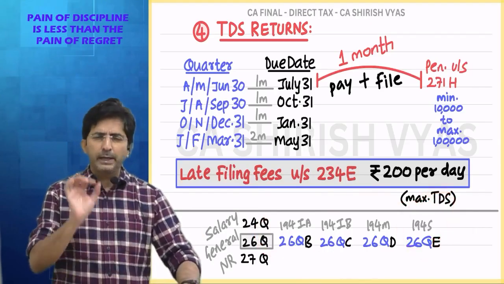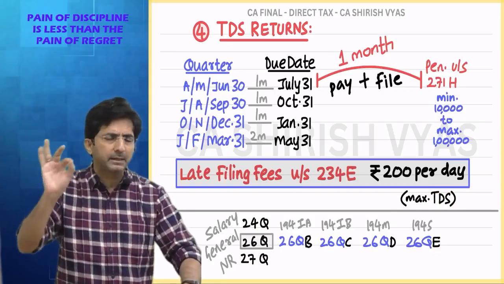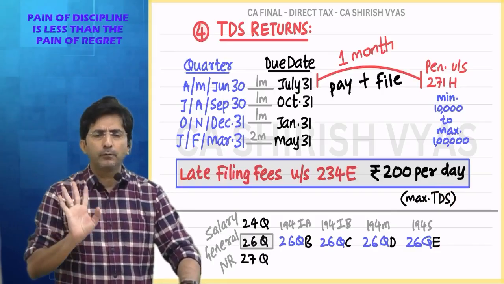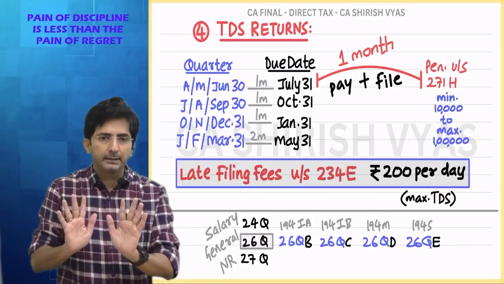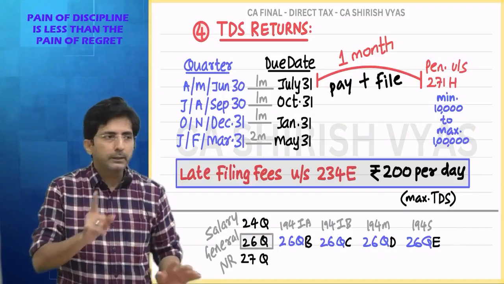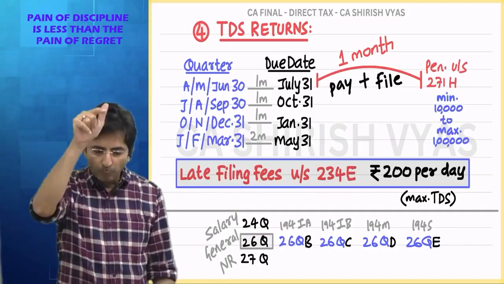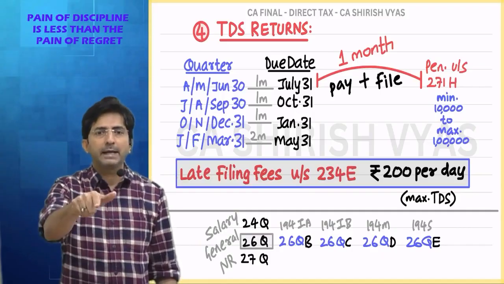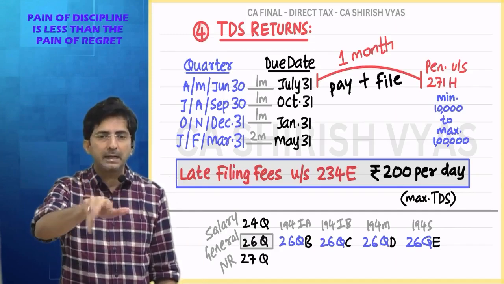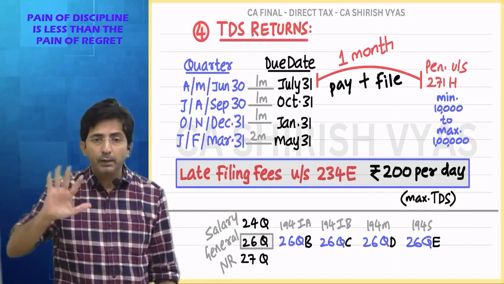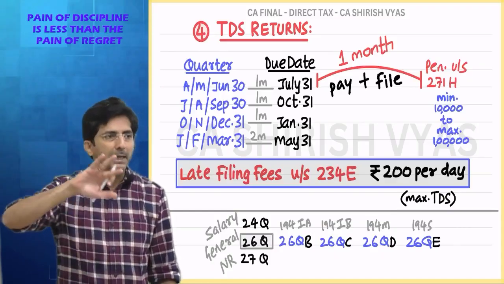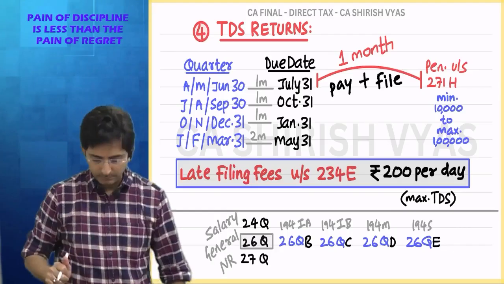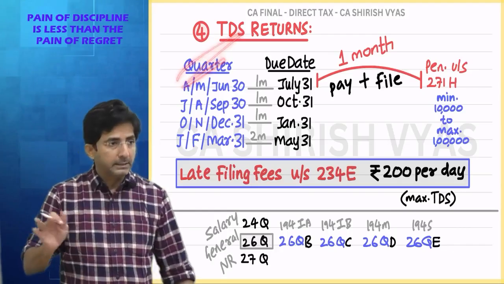But just remember, whenever IA, IB, M and S come, two things are important. Firstly, the depositing date is not 7th of next month, it's 30th. And secondly, for depositing, don't visit a bank. Open the website, deposit online, and the depositing form will be challan cum return. Then separate filing of return is not required. So this is to relieve the compliance burden under these four sections. So that's all about TDS return.